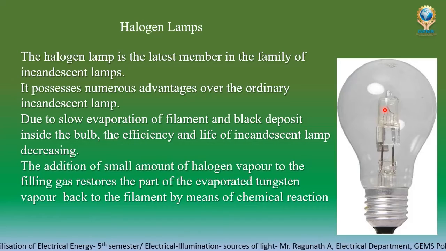This halogen gas will do some chemical reaction with the evaporated tungsten vapor, and then it will set back on the filament. Okay, so that is the main important principle of the halogen lamp.